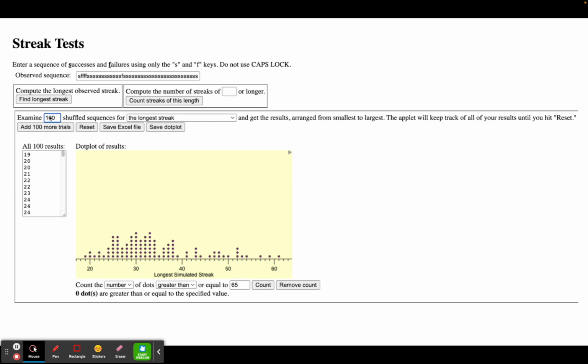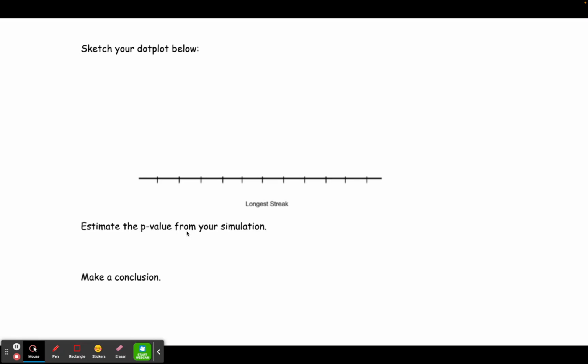So when you're done typing it in and you click the add 100 trials button, you're going to get a dot plot simulation. And it's going to do the same thing that we did with the cards earlier in this chapter. But it's just saving you a lot of time rather than dealing out all of those cards. So you can go ahead and sketch that dot plot in your notes. And notice that in your notes, the scale is not labeled there. So you can go ahead and label that in any way that you'd like.